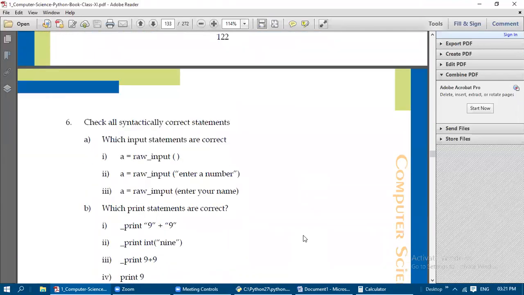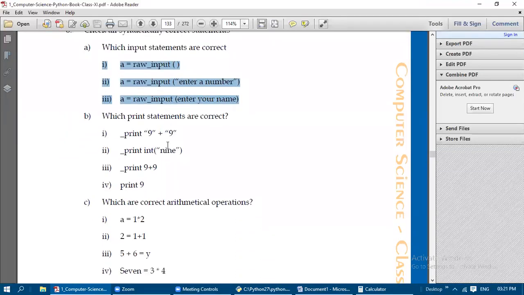I will send you the answer afterwards. Check all syntactically correct statements, whether it is correct according to the syntax or not. This also, you just go through the topics in a PDF or in a video, just listen and then find out the answer. So here also, which print statements are correct?